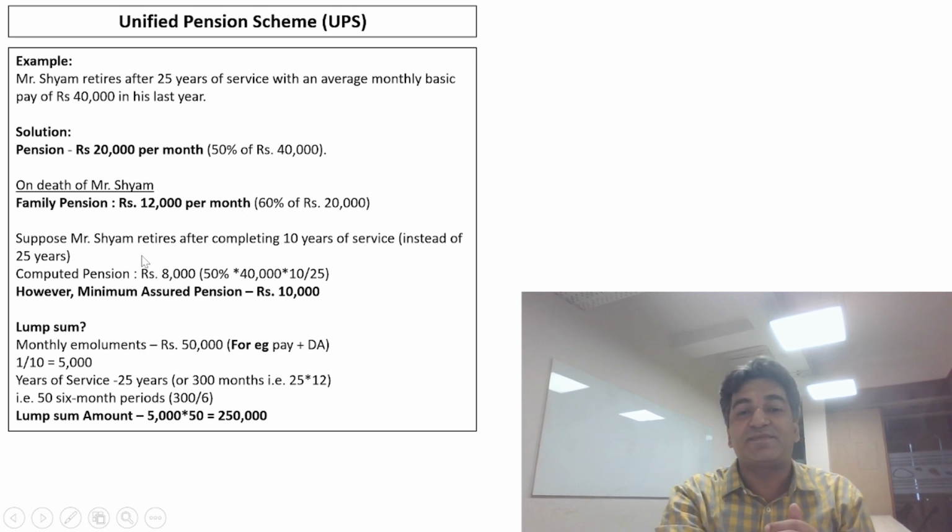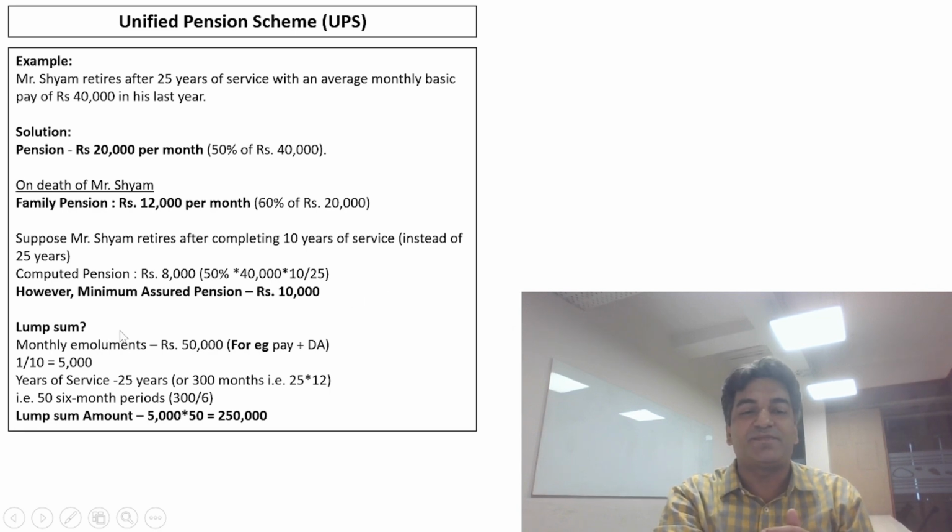That is 60% of 20,000, that is 12,000 per month will be the family pension amount. What if Mr. Sham retires after completing 10 years of service instead of 25 years? So the computed amount of pension will be 50% of 40,000 into 10 divided by 25. That is the proportionate amount, which comes out to 8,000 rupees. However, the scheme says that the minimum assured pension amount will be 10,000 per month.